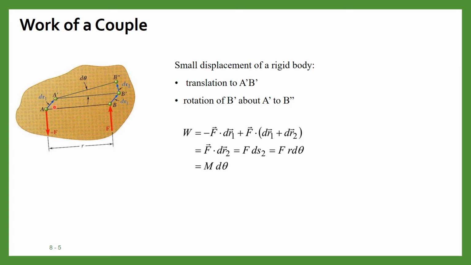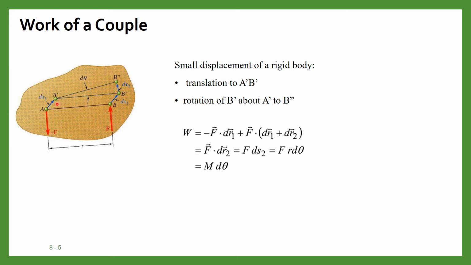Now the translational motion will cancel out. Suppose we have minus F dot dr and plus F dot dr, so this will cancel out. Finally, the work which will remain is only F dot dr2, which is nothing but F ds2, which will be equal to F r d theta.